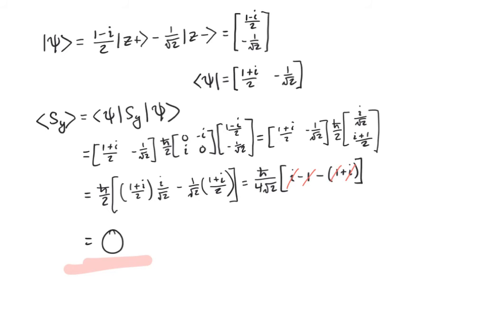But this is the process of how to go about computing expectation values. And again, this method makes it straightforward. It makes it the same thing every time. It doesn't matter whether you want Sx, Sz, or Sy. It doesn't matter what basis you have your vectors in, whether you know it as z plus or z minus. You just calculate it. And whether I do it in Sz, Sy, or Sx, it's about the same amount of work either way. Whereas if I want to do it the other way, I have to deal with the stuff that you had to do in the previous homework assignment, which leads to a whole bunch of algebra.